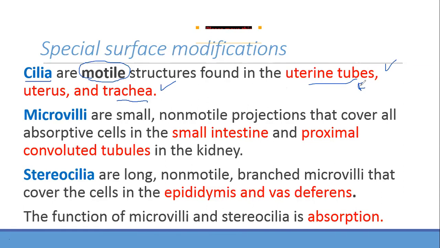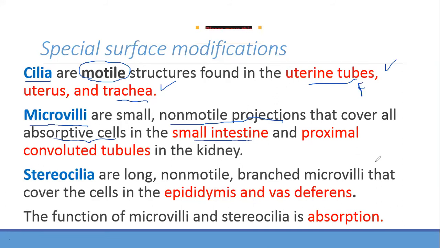Now let's go to microvilli. What is oocyte? Somebody explain to him what is oocyte. So microvilli is a small non-motile projection. Non-motile means it does not move. It just does not move, so that function we don't need. It is present in the absorptive cells of the small intestine.